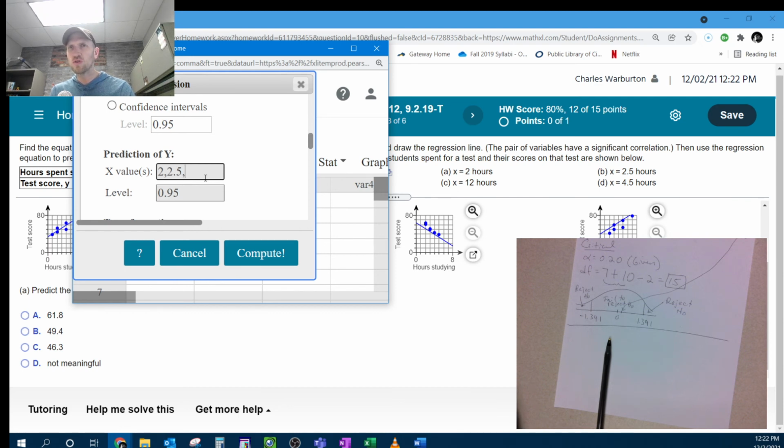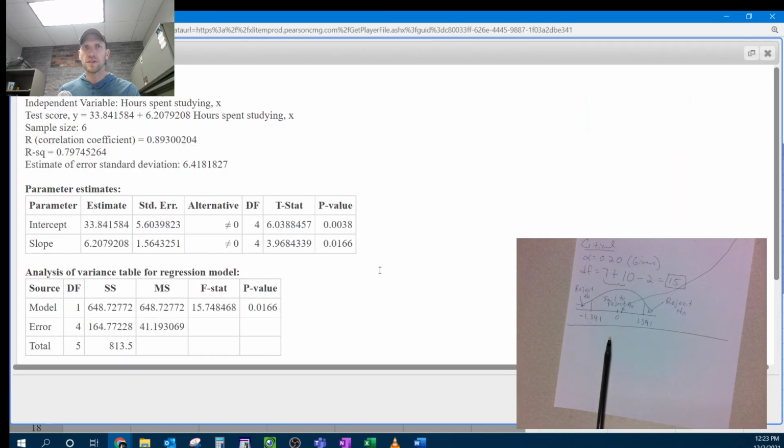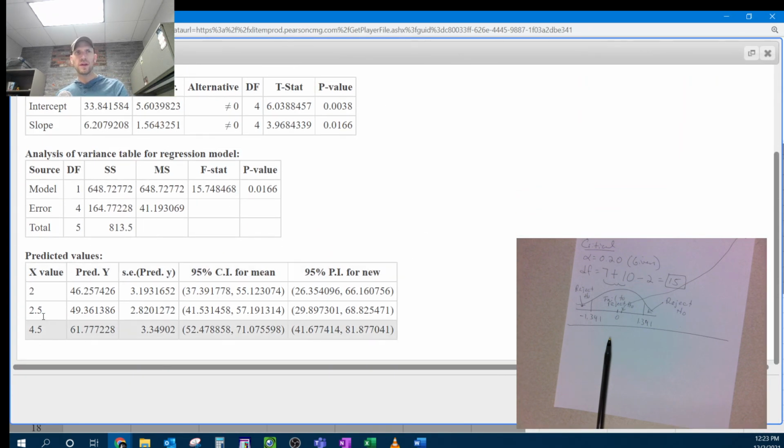I'm not going to do 12. 12 is not inside the X values that were given. And then we'll go 4.5. 12 was too big. All right, so look what we got. Scroll down. When X is 2, we got 46. When X is 2.5, it's 49. When X is 4.5, it's about 62. So I'll try to remember that. 46, 49, 62.